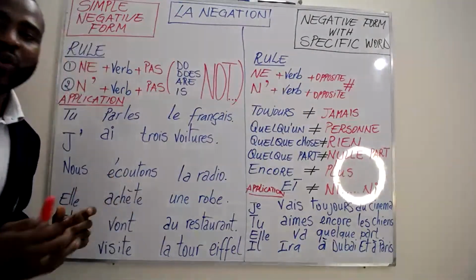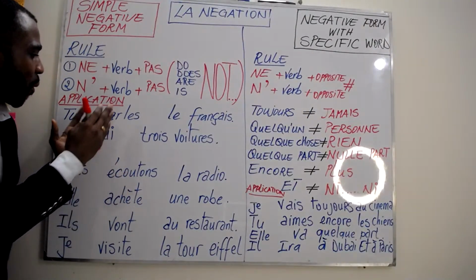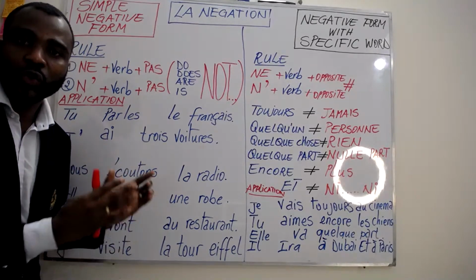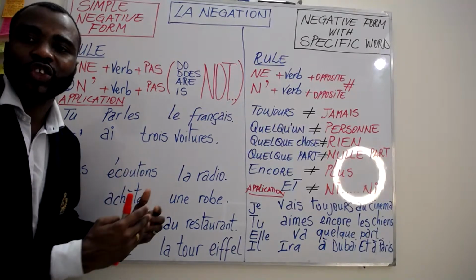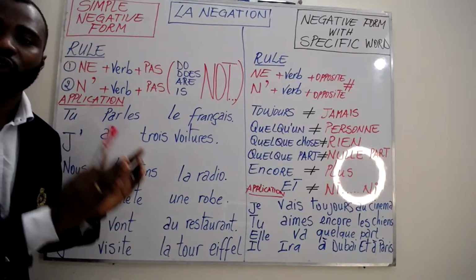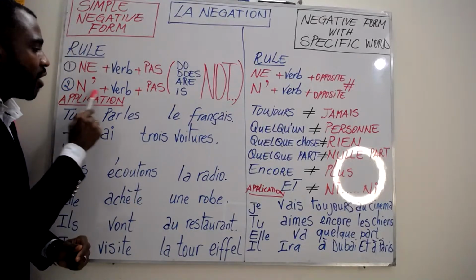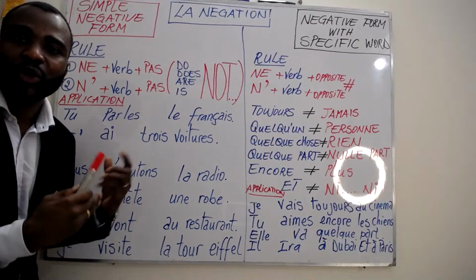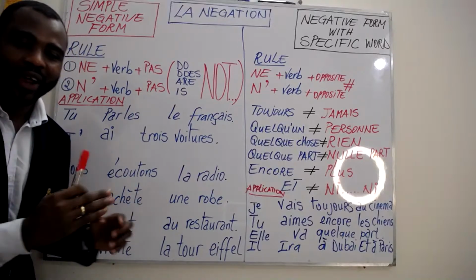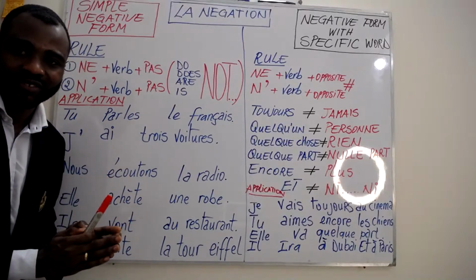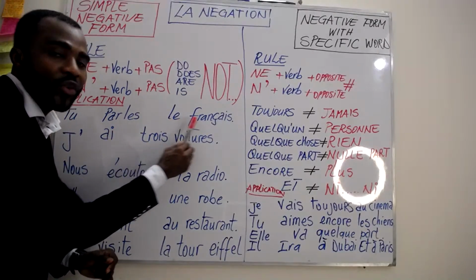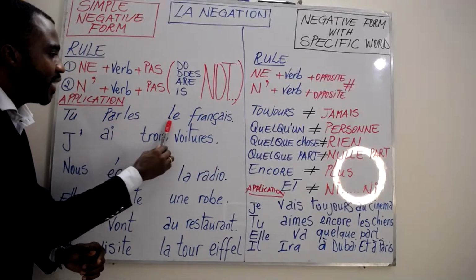So here we have a few examples, which are already positive sentences. We're going to try to change them into negative sentences. As the rule says, if the verb starts with a vowel, we use the second rule. If the verb starts with a consonant, we use the first rule. So let's try to do it together and put it into practice with this application. Examples. First one: Tu parles le français.